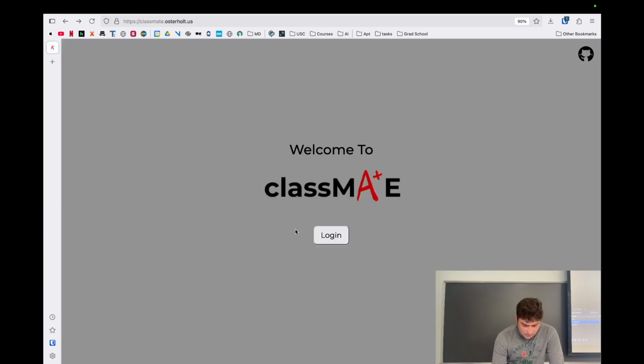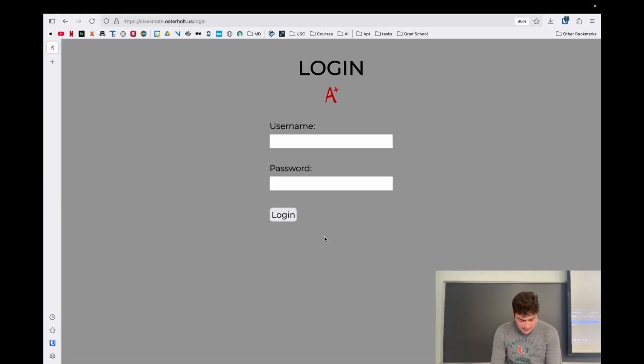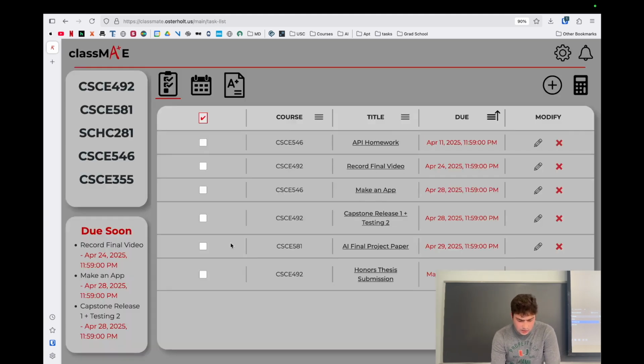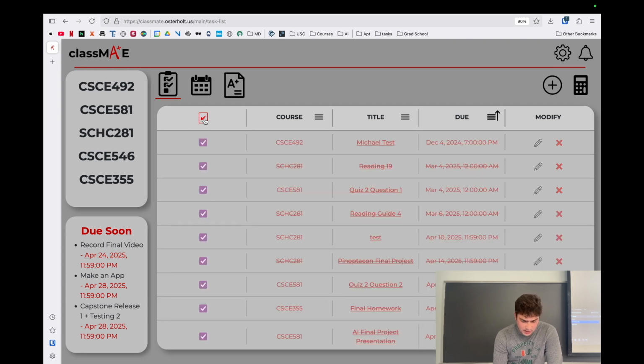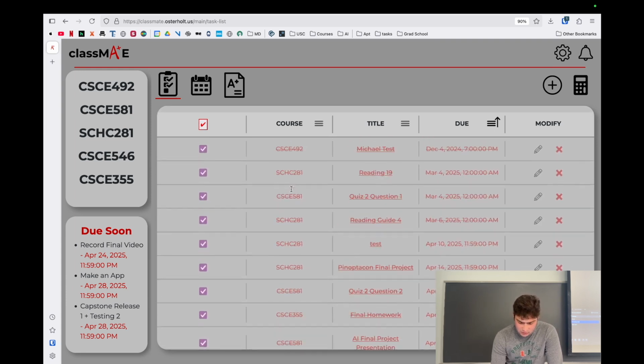So we can go back here and then we can log in. I'll be logging in as Cam today. Once we log in as him, we can see we get loaded into our task list initially. We can see all our tasks listed here that are not yet marked completed, and we can see all previous completed tasks when you click right here, and that'll show you a list of everything you've done so far this semester.